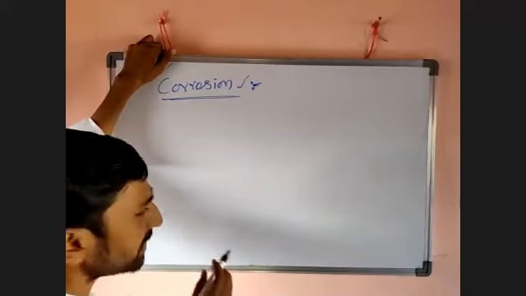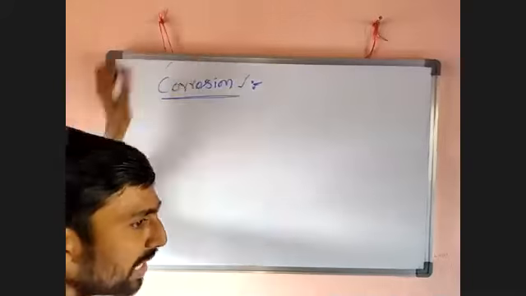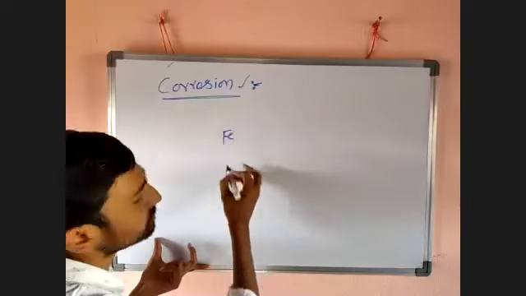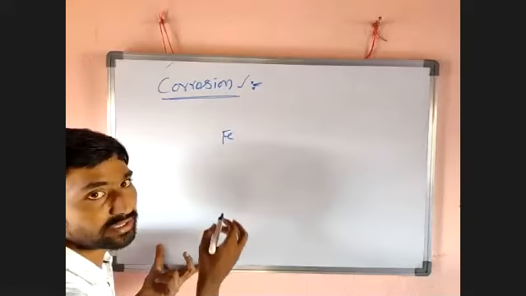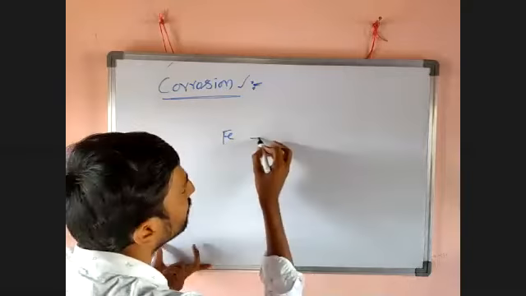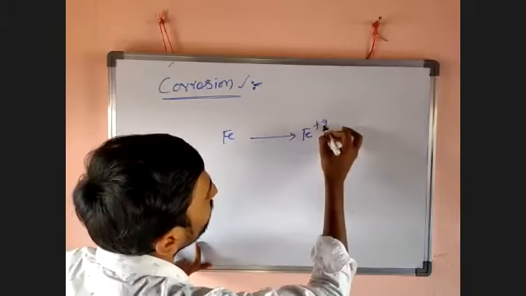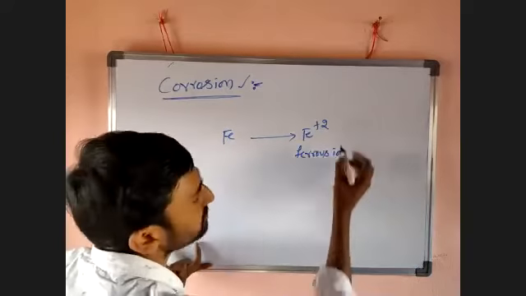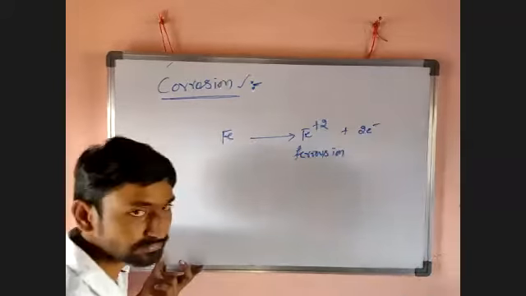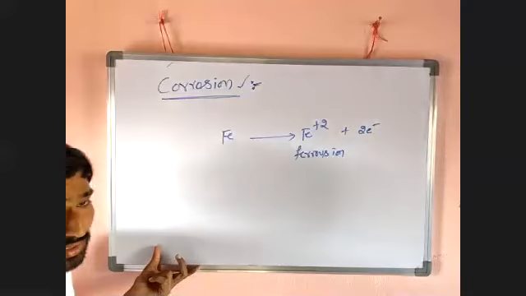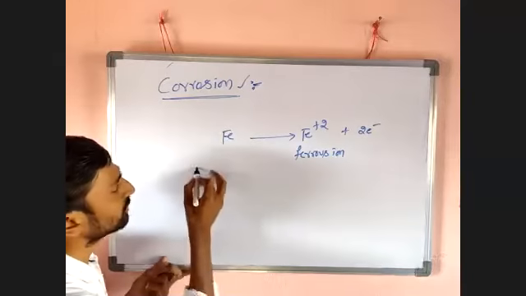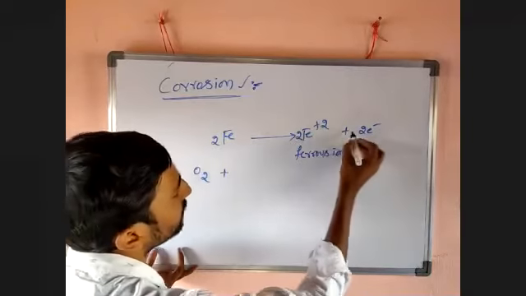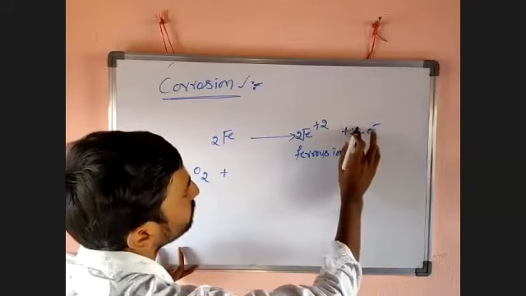When iron is exposed to the atmosphere, the iron is involved in oxidation, then it loses electrons and is converted into ferrous ion. It loses electrons. The atmosphere has a certain amount of oxygen. This oxygen, 2 moles, has to take 4 electrons.